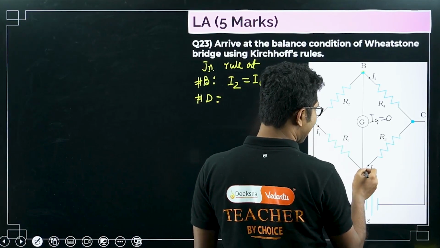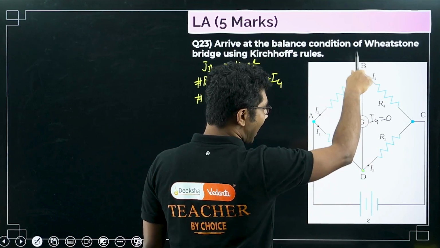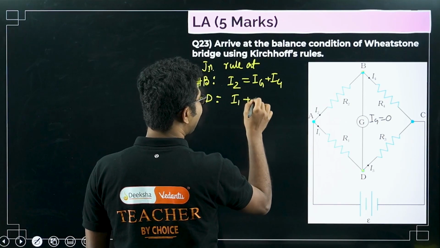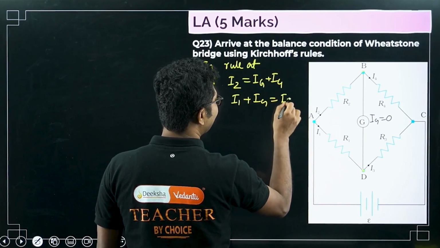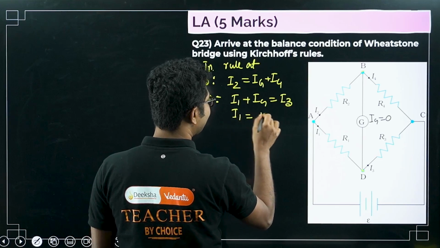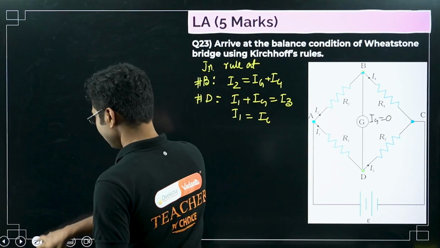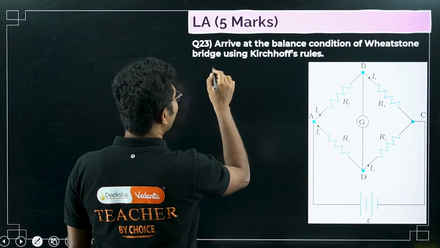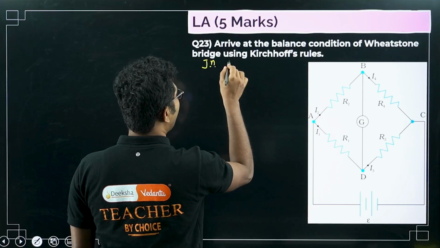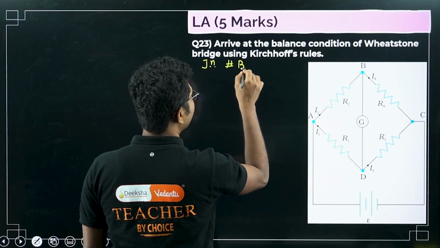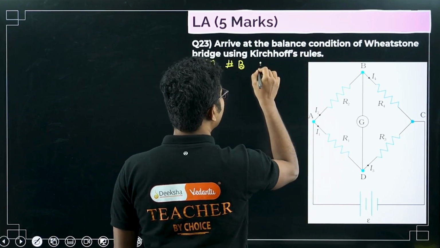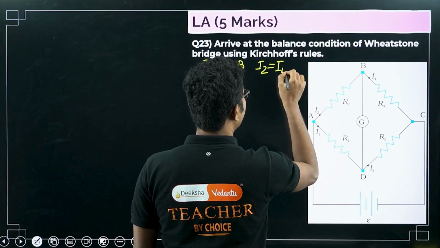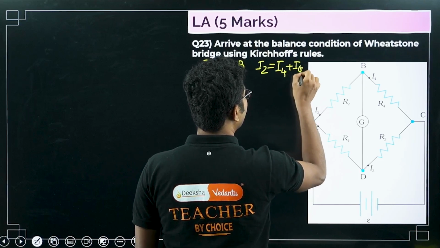Now here at junction D, I1 is incoming, Ig is incoming, I3 is outgoing. So we can say I1 plus Ig equals I3, or I1 equals I3 minus Ig, right? Sorry, I just erased everything, my mistake. So junction rule, at point B we get I2 incoming and I4 and Ig outgoing, I4 plus Ig.